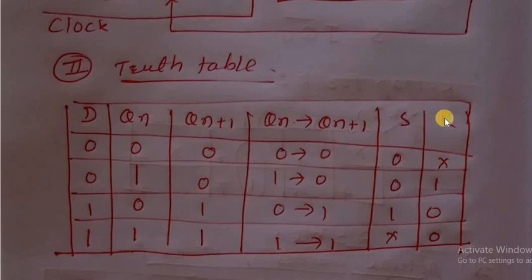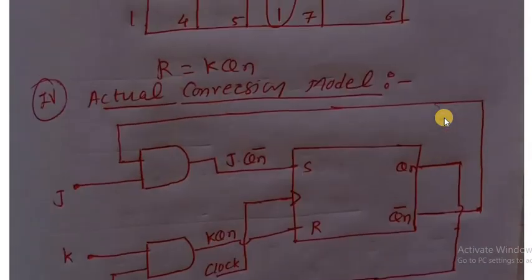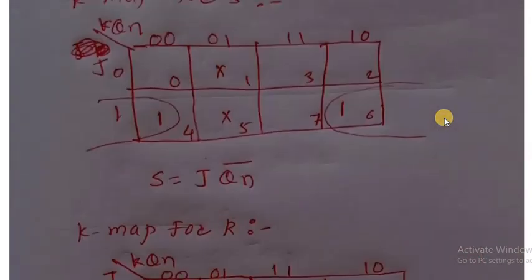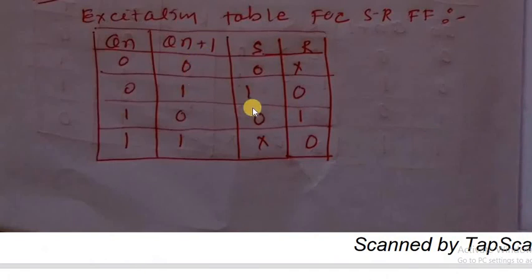Then the values of S and R, by using the excitation table of the SR flip-flop, we know that. This is the excitation table for the SR flip-flop. How it is: 0 0, S is 0, R is don't care.